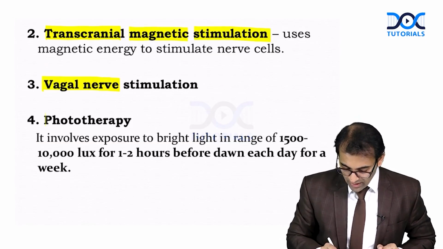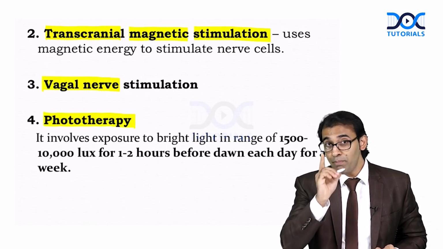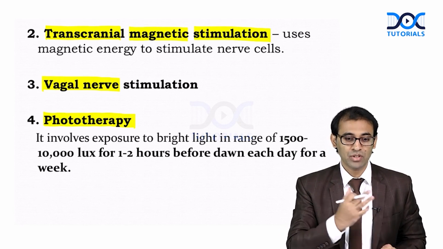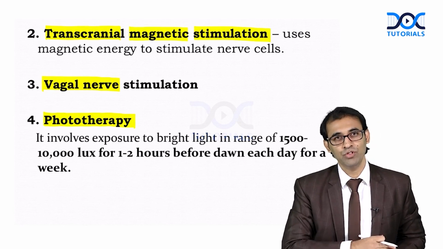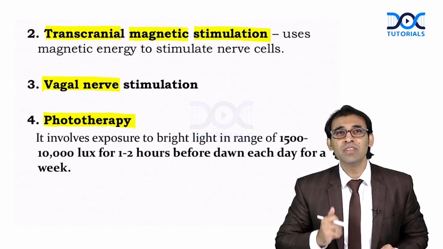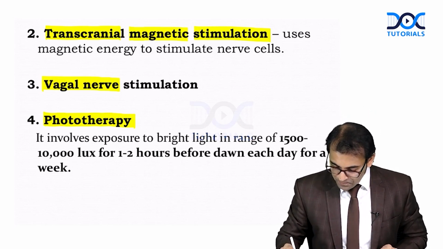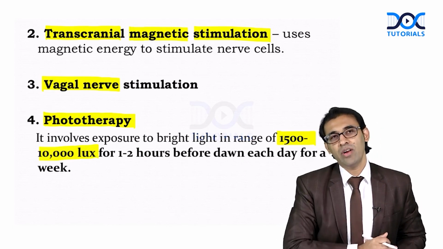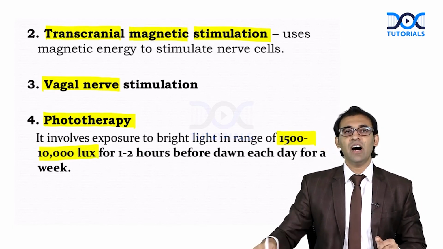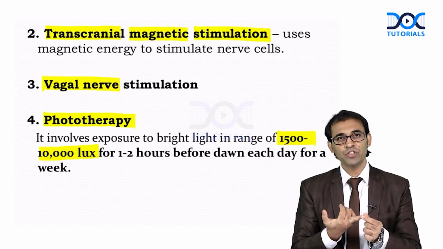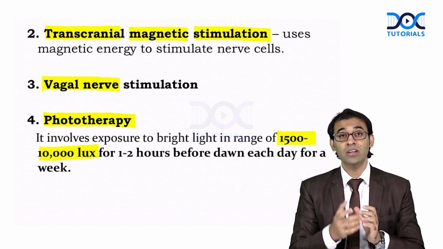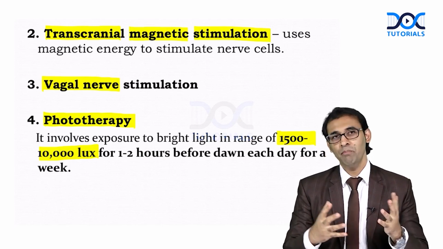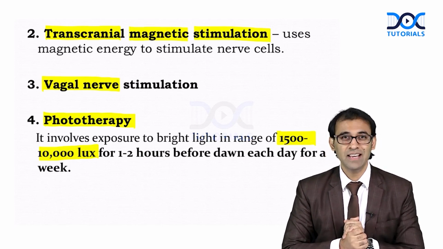And phototherapy. Remember, this is especially for depression in winter, seasonal affective disorder, because of lack of light, lack of sun exposure. How to help the patient? Expose him to light. So how much? Remember here, 1500 to 10,000 lux for 1 to 2 hours before dawn each day, at least for a week. So remember here, all these are ECT, TMS, after that phototherapy and vagal nerve stimulation. These are the methods of treatment for depression apart from medications. In this manner, we have completed depression.